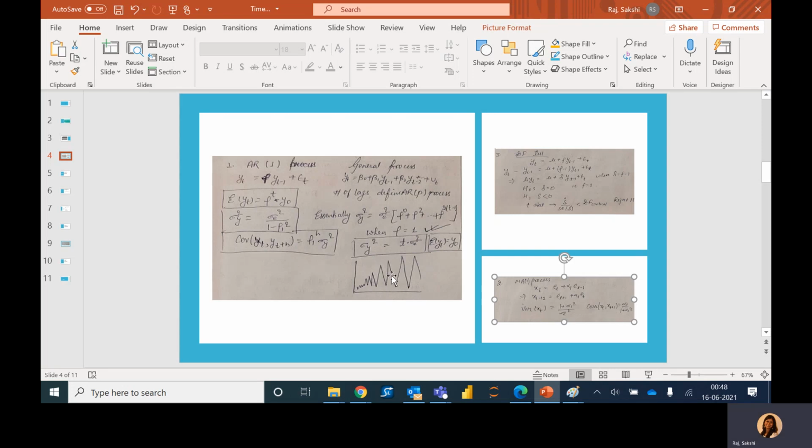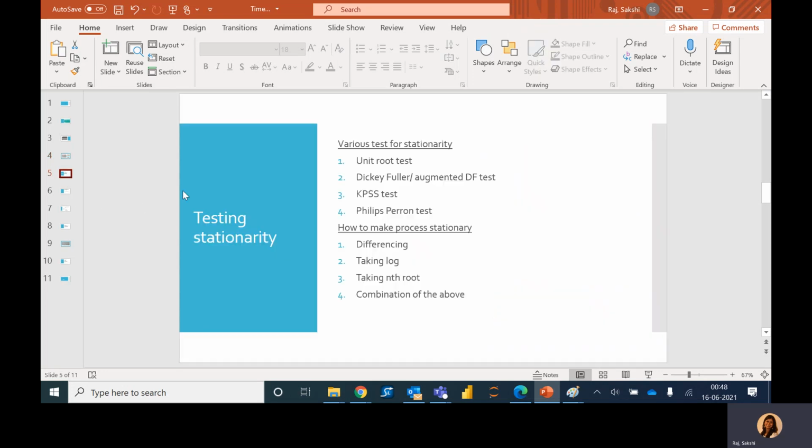Okay, so to summarize, we saw two processes here, autoregressive and moving average, and these two processes are stationary because all the conditions are met. Now, I'll come back to this segment later on. So the next question is, how do we test if a process is stationary?